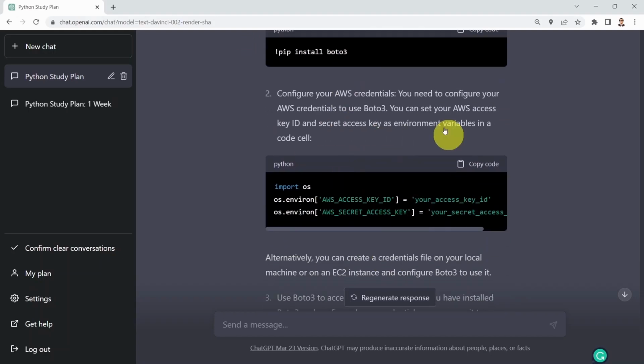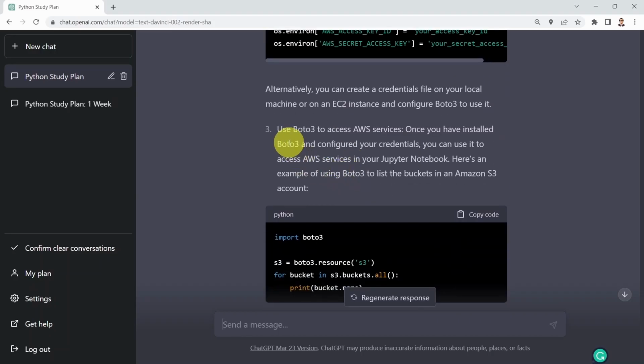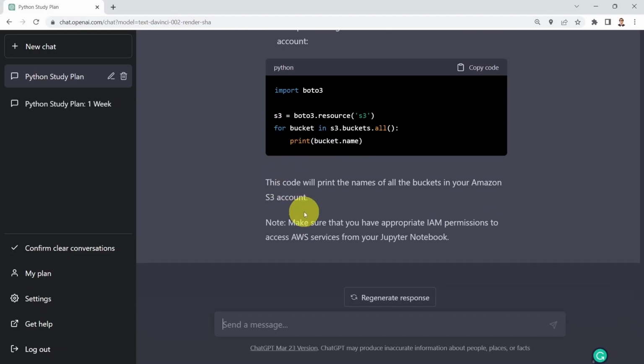And then afterwards, you need to configure your AWS credentials. And then you simply access services such as S3, for example, and it's giving you sample code. You can, of course, easily just click copy code. And it's, again, a really powerful tool, and you can use it, as I mentioned, to develop a study plan and find the best resources as well.